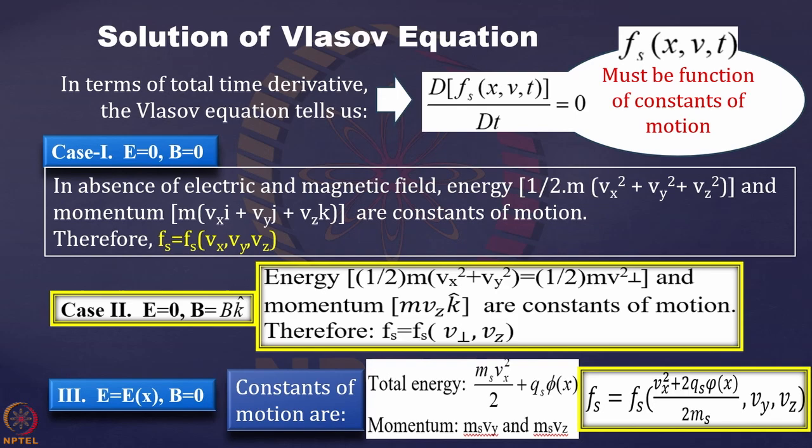So the distribution function must be some constant of motion, depending on the kind of situation, whether an electric field is there, a magnetic field is there, or they are not. So we found that certain kinds of solution are possible for this Vlasov equation.